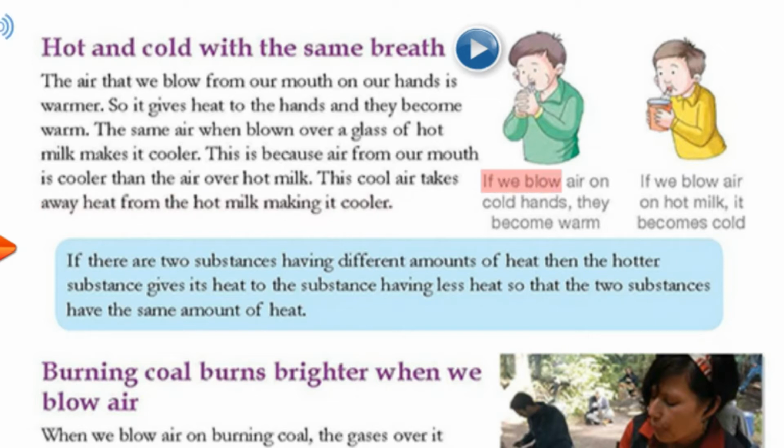If we blow air on the cold hands, they become warm. If we blow air on hot milk, it becomes cool. If there are two substances having different amounts of heat, then the hotter substance gives its heat to the substance having less heat, so that the two substances have the same amount of heat.